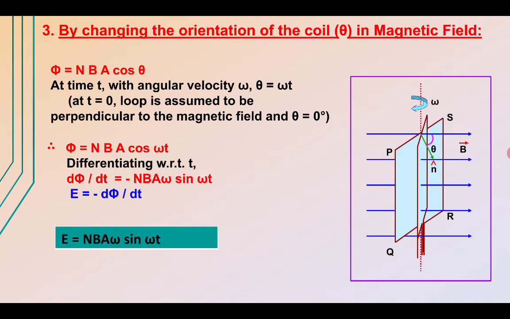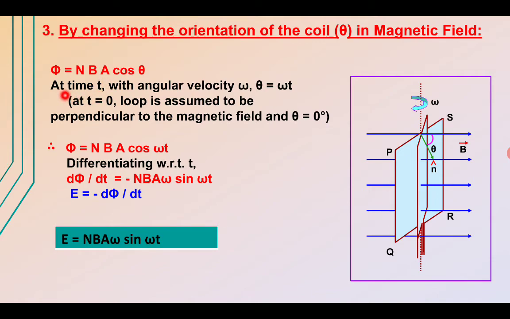So if we change the alignment, then EMF is induced in this coil, and the flux is represented by phi is equal to N B A cos theta, where N represents the number of turns, B represents the magnetic field, and A represents the area.